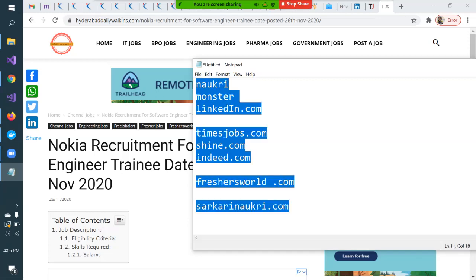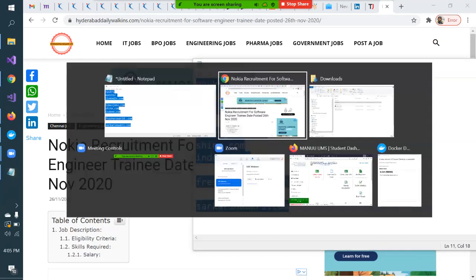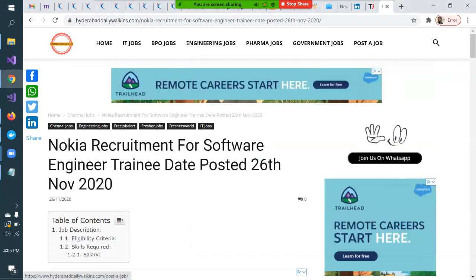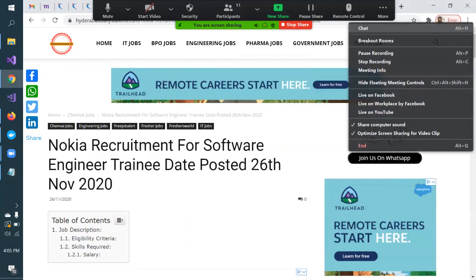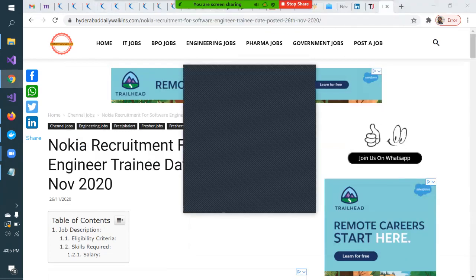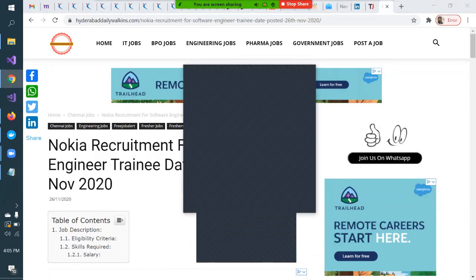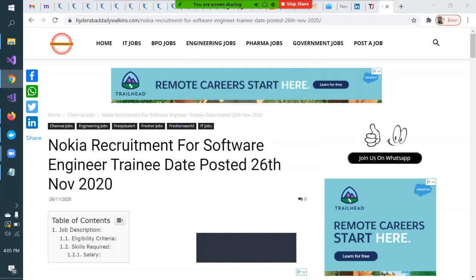Sarkarinaukri.com. So these are some of the major ones, based on my experience, that I can mention in the chat also. I'm sending it to everyone. So these are some of the major job portals. Let me know if there is any other question.